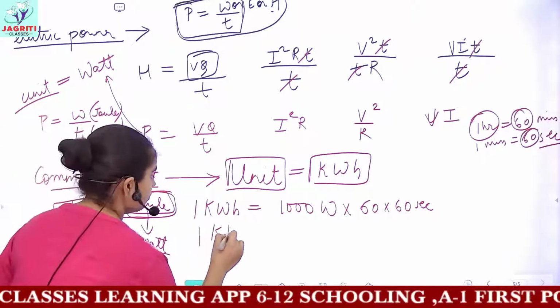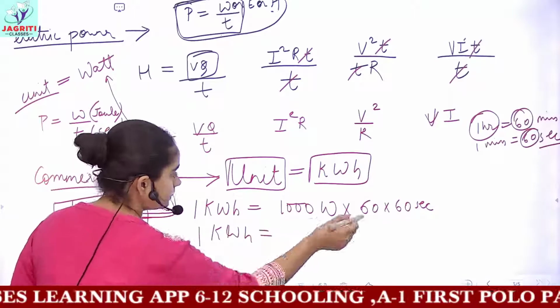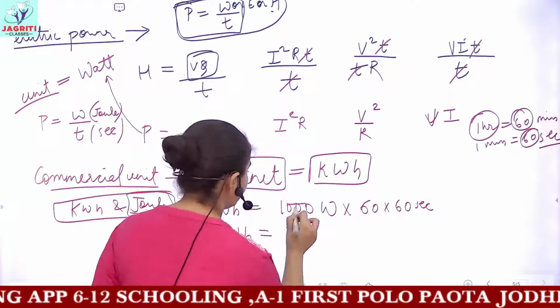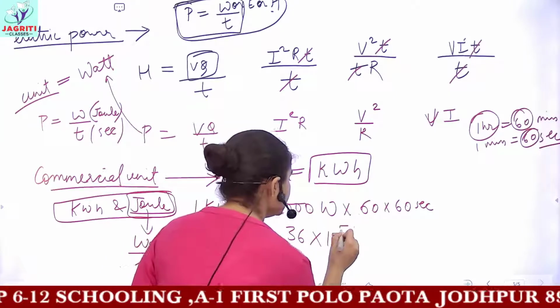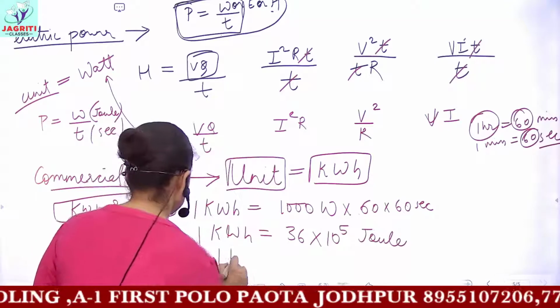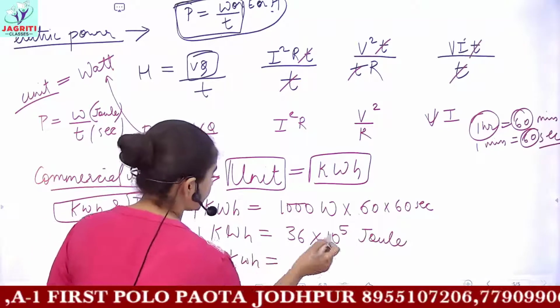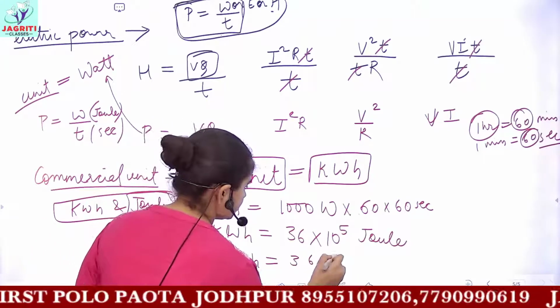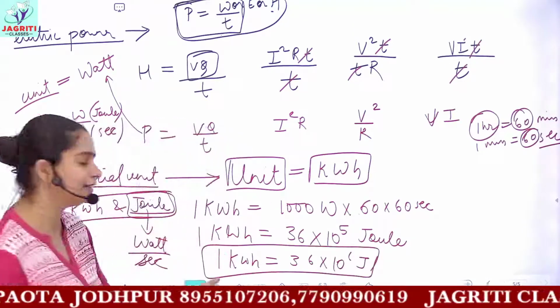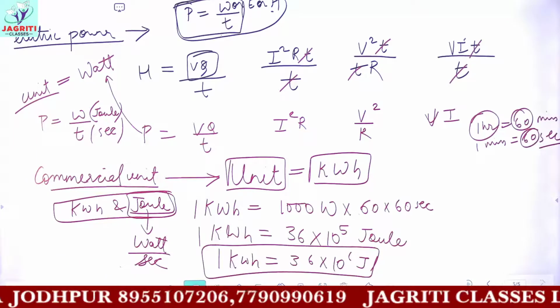So 1 kilowatt hour would be 6 sixes are 36, and then you have 1, 2, 3, 4, 5 zeros. So 36 into 10 raised to the power 5 joules. And then 1 kilowatt hour would be 3.6 into 10 raised to the power 6 joules. So this is the simple relation between kilowatt hour and joules. I hope this is clear.